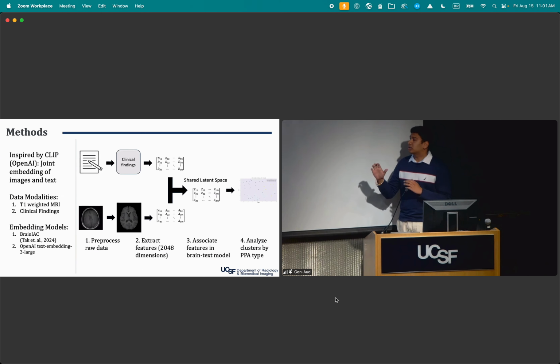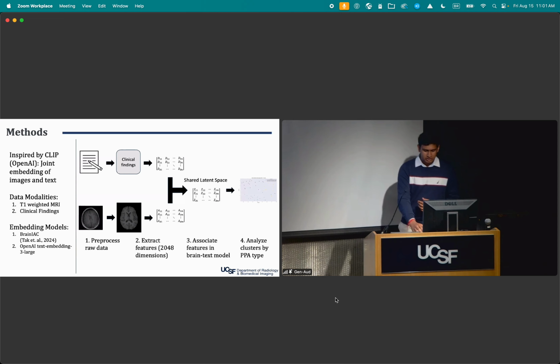So the way that it worked was that inspired by OpenAI's CLIP, the clinical note was separated into clinical findings, and then the brain images, which I use T1 weighted MRI specifically, were pre-processed. And then the embeddings were extracted using Brain IAC, which is a foundational model for MRI, as well as OpenAI's text embedding 3 large, which I access through UCSF Versa. Then these were combined into a shared latent space, and then we analyzed these clusters.